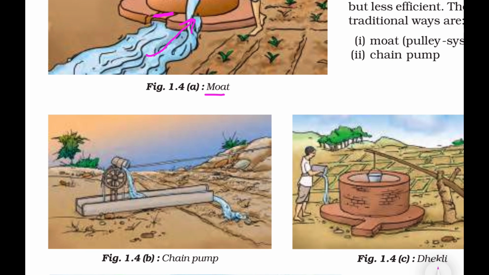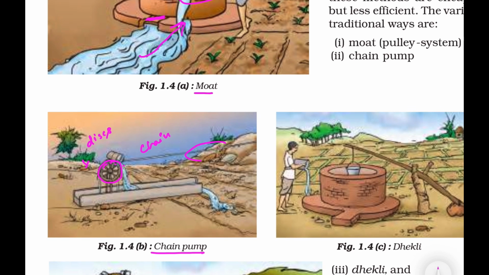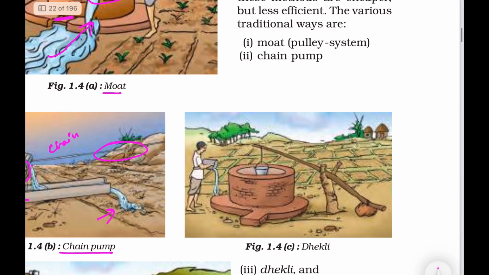Second traditional method is chain pump. Here, as the name suggests, it consists of a chain with small containers or discs attached. Discs and chain. The chain runs over two wheels. Here you can see one above and one below. When the chain moves by hand or animal, the containers lift water from a source and pour it into irrigation channels.